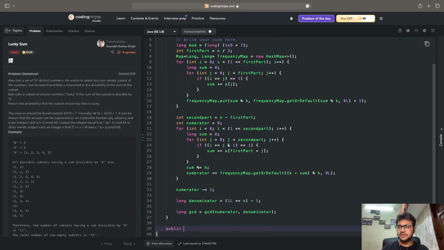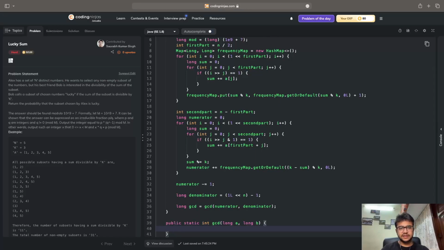Public static int GCD, with int numerator. It's an int value, but should I make it a long value? I think that will be better, so I'll write long numerator and long denominator, or I can just write a and b.